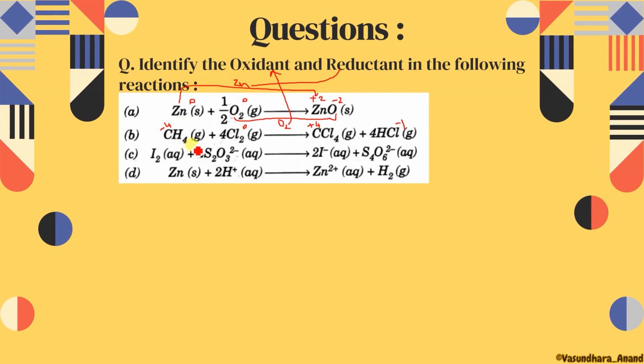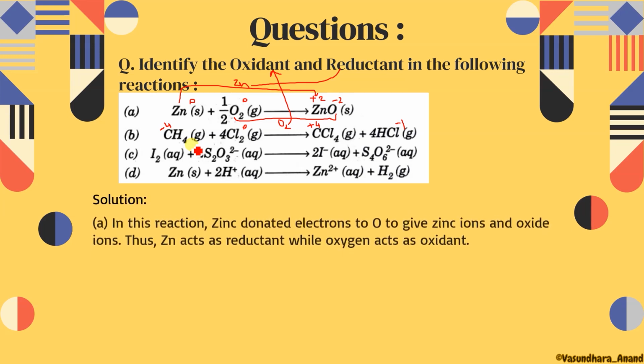One important thing I'm going to tell you: this oxidation number changes for just one element. But whenever you are supposed to write oxidant and reductant, you have to write the whole compound of that element. Got it? I hope it is clear. So let's see the exam solution.